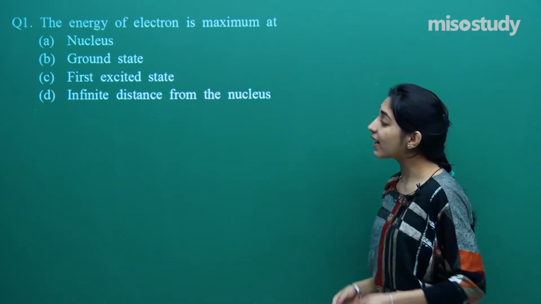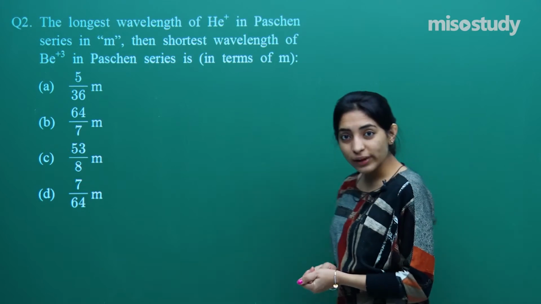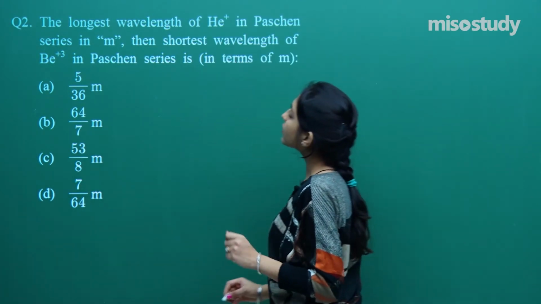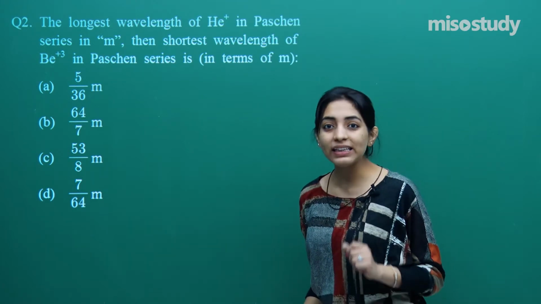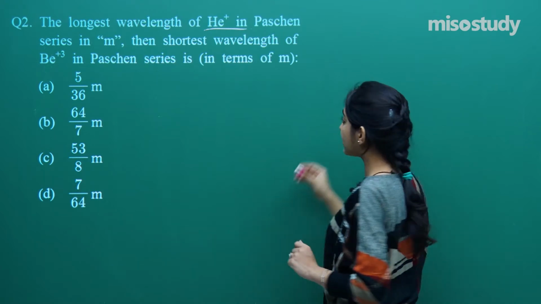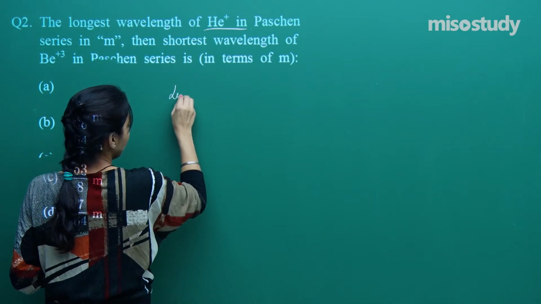Let's see what is there as second question. And the question says the longest wavelength of helium positive in the Paschen series. So which series am I talking about? Guys, see, you remember the series, no?